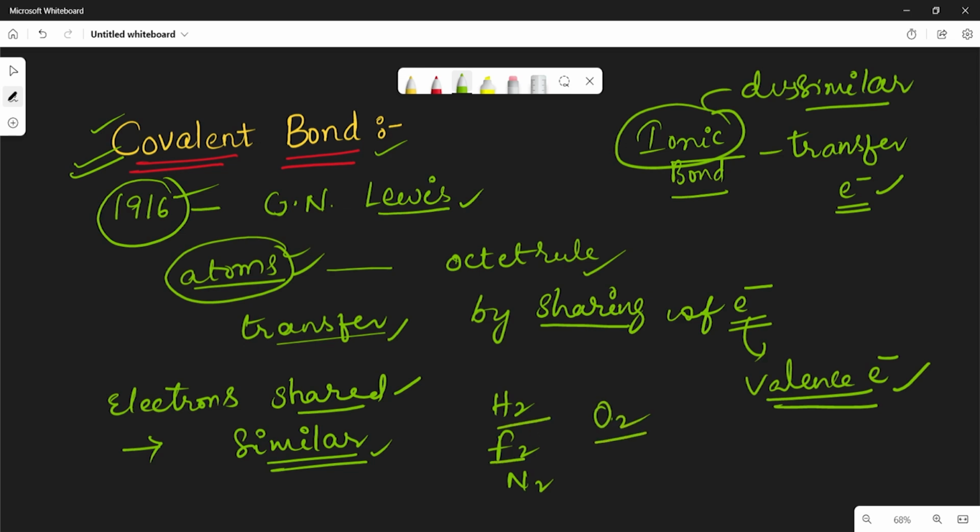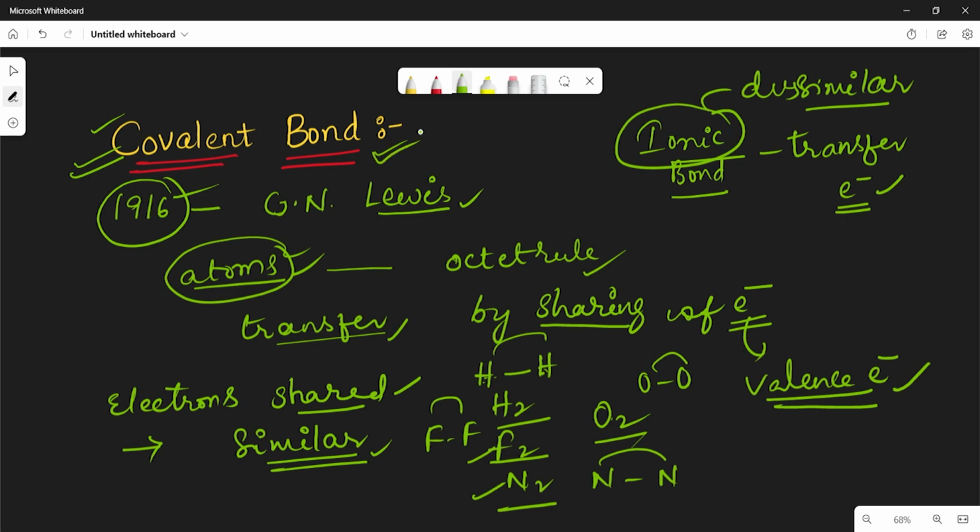In hydrogen, fluorine, nitrogen, oxygen molecules, there are two hydrogen atoms, two fluorine atoms, two nitrogen atoms and two oxygen atoms. So these are similar atoms. Between two similar atoms, there exists an octet configuration by sharing of valence electrons. So that is nothing but the covalent bond.